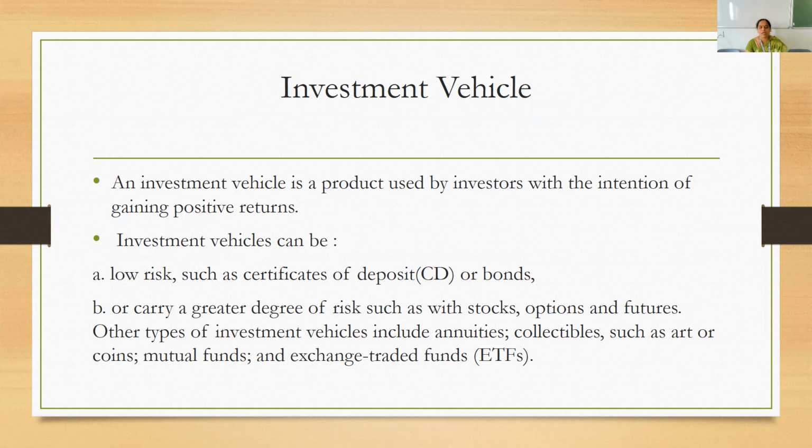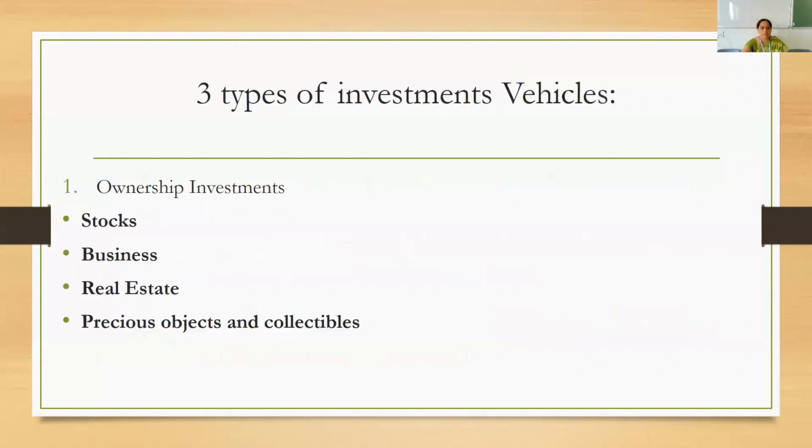Basically, these investment vehicles will be chosen by an individual based on the risk involved. If he wants to take up higher risk, he will invest in higher risk. That means based on risk and return. If he wants a higher return, then he would take up higher risk. If he wants lower returns, he will take up a lower risk. So that's about your investment vehicles.